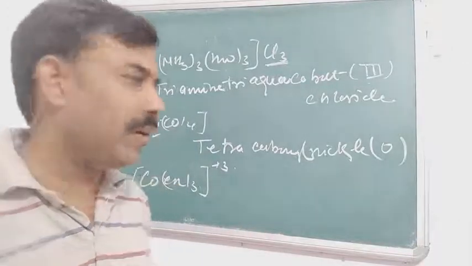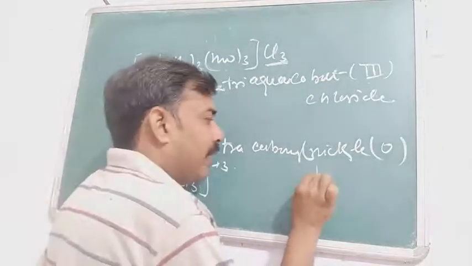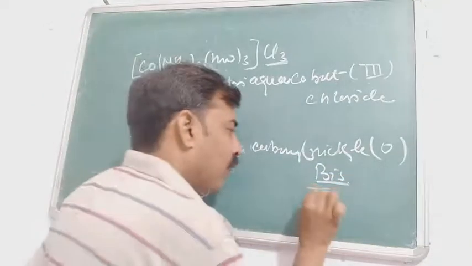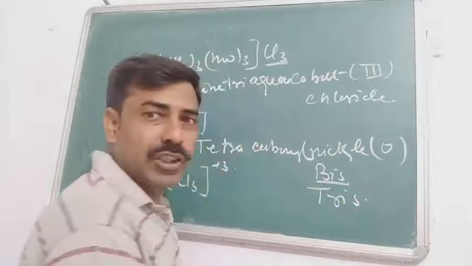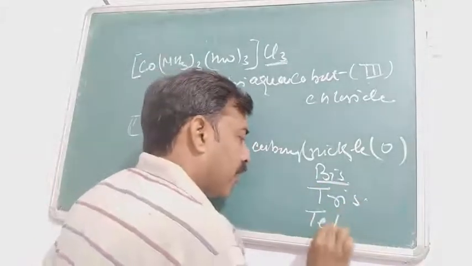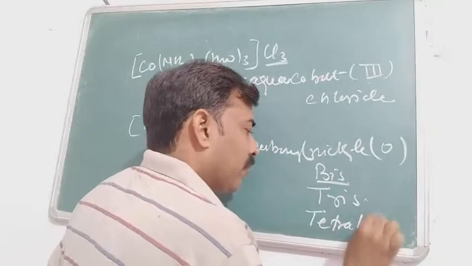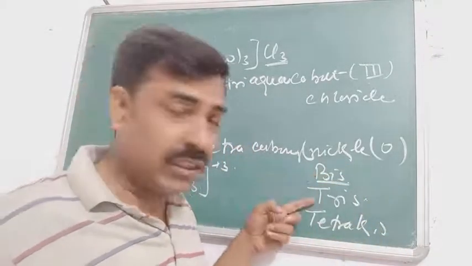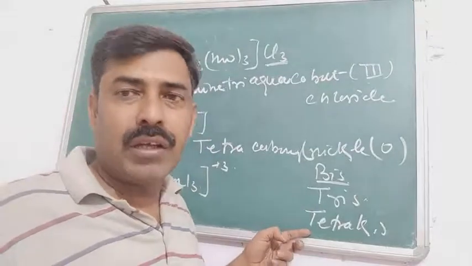That is a little different. Instead of di we write bis, instead of tri we write tris, and instead of tetra we write tetrakis. So di will be written as bis, tri को लिखेंगे tris और tetra को लिखेंगे tetrakis.